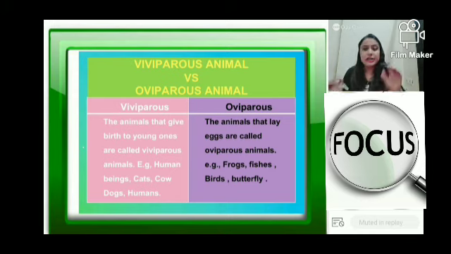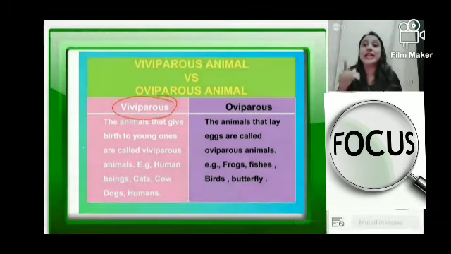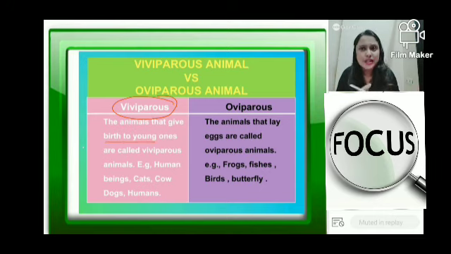Ek aur term, you know this fact, but you just have to learn these two terms, and this is the last topic of the day. Dhyan se suno. Viviparous and oviparous. What do these terms actually mean? Viviparous means the organisms which don't lay eggs, right? Viviparous are the organisms which give birth, जैसे कि humans, dogs, cats, they give birth directly. So they are known as viviparous organisms.